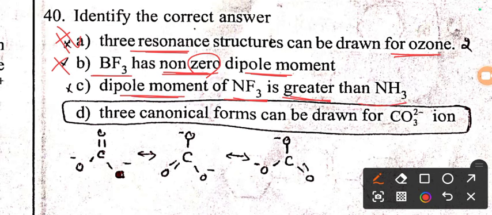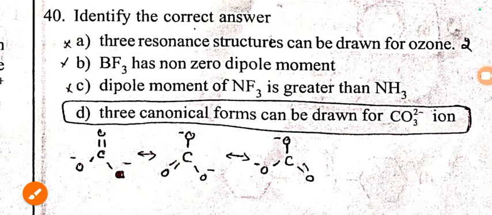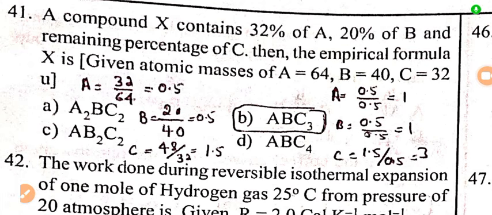Option C, dipole moment of NF3 is greater than NH3. No, NH3 has greater dipole moment than NF3. So this is also a wrong statement. 3 canonical forms can be drawn for carbonate ion, CO3 2-. So CO3 2- can be written in 3 resonating structures. So this is the correct answer for this question. Option D is the right answer.